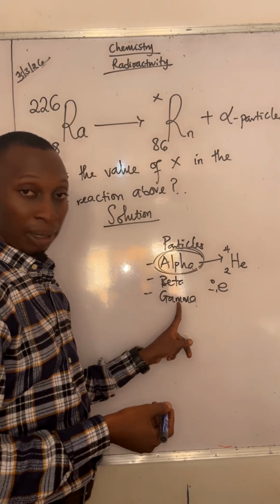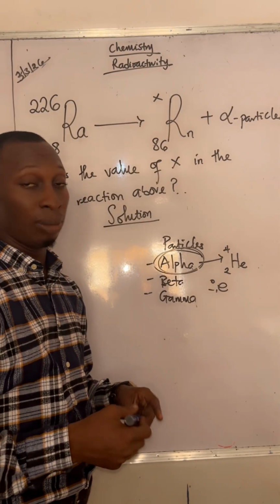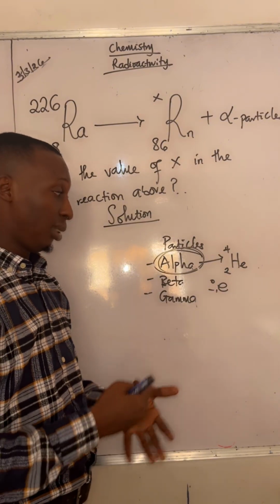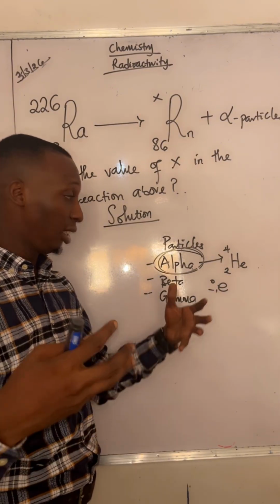Then in the case of the gamma, those ones are electromagnetic. They don't have a sign. You understand? They don't have a way of representing them. That's why we say they are electromagnetic. They are in the form of wave.